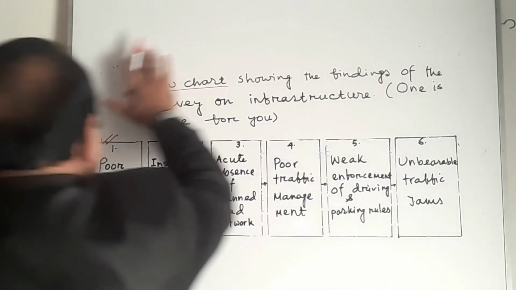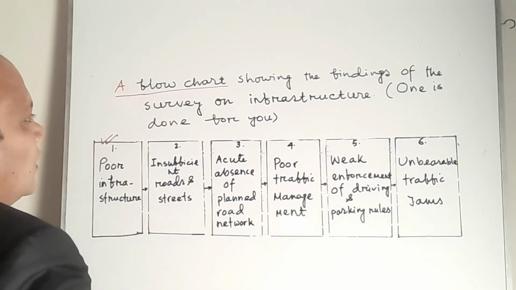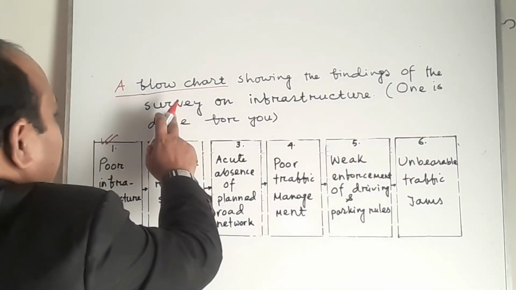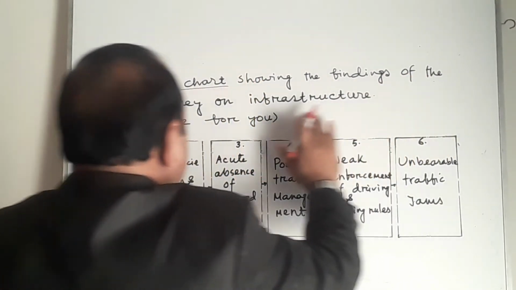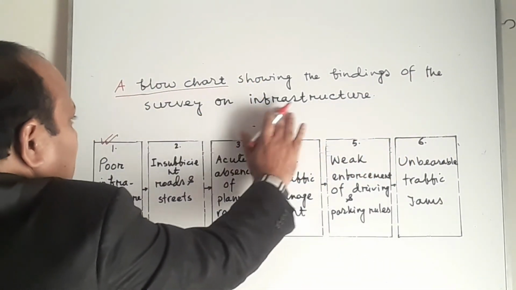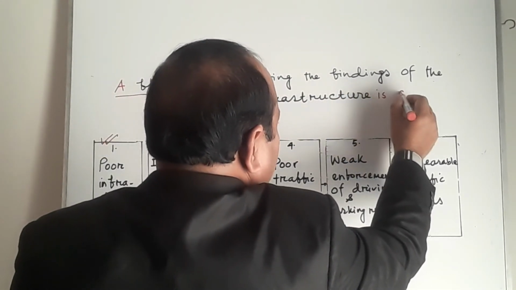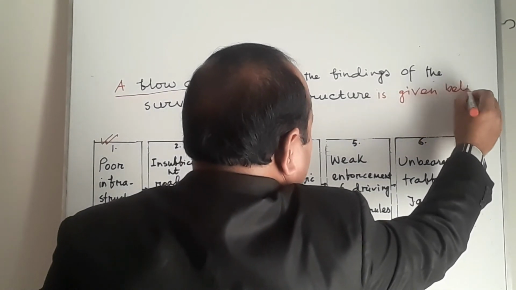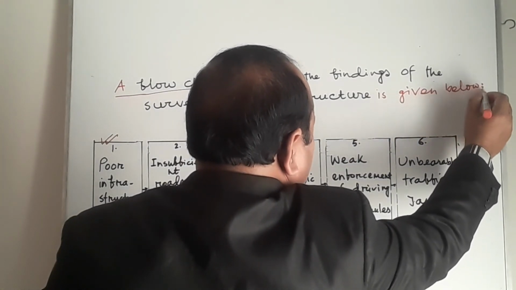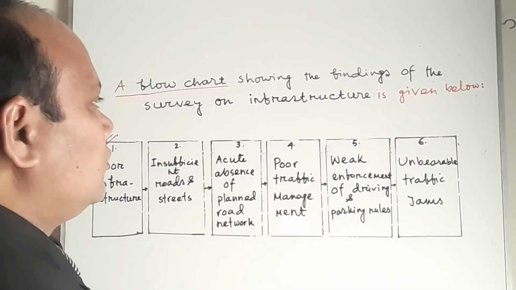So we can write a flowchart showing the findings of the survey on infrastructure, and we can omit this one and add something. Infrastructure is given below, and we have to use a colon, and this is the answering procedure of a flowchart.